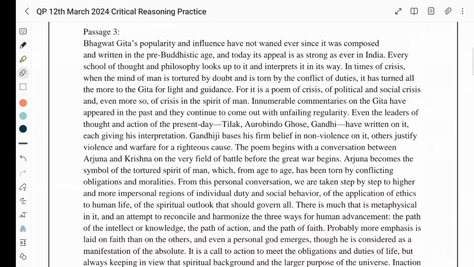On 11th we have C. On 12th we have again C. On 13th we have D. On 14th again we have C. On 15th we have A. So again I would repeat: 11th C, 12th C, 13th D, 14th C, 15th A. All right.